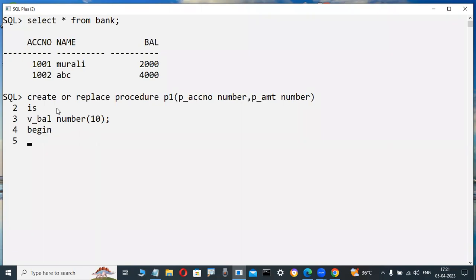The user entered an account number. Some coding is there: SELECT balance INTO v_balance. These are all things you don't have an idea about also. Just logically observe what happened after writing the coding. So now, WHERE account_number equals p_account_number.